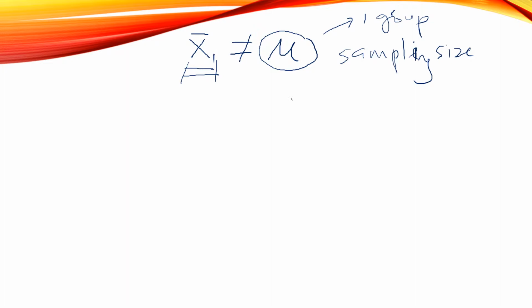This is for x bar 1. Let's say you include x bar 2, x bar 3, and so on. So how about the distribution of these sample means? Let's say you make a graph of the frequency distribution of the sample means.